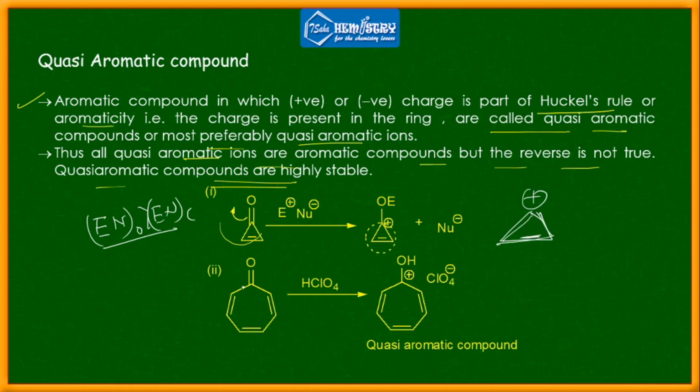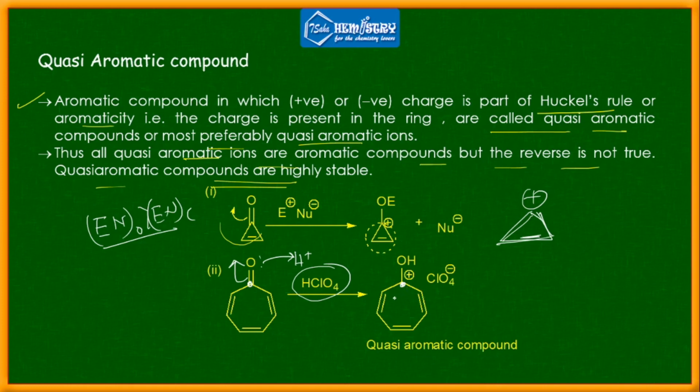Now here also, after charge separation in the presence of HClO4, H plus can abstract the lone pair of electrons, so oxygen gets a positive charge. But oxygen, being an electronegative element, can't bear the positive charge for long. Charge separation occurs and this carbon gets a positive charge.